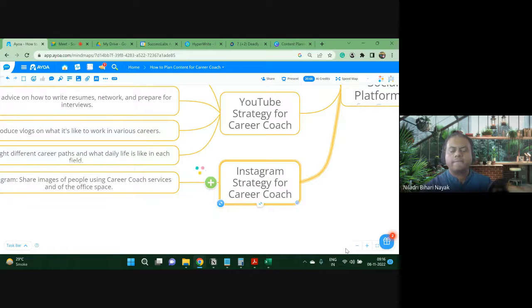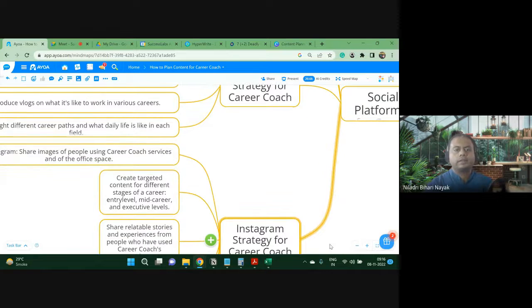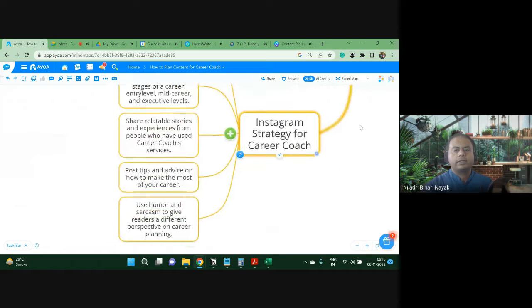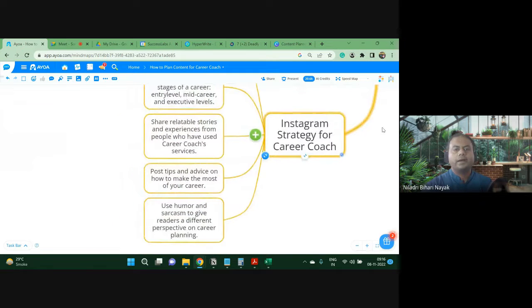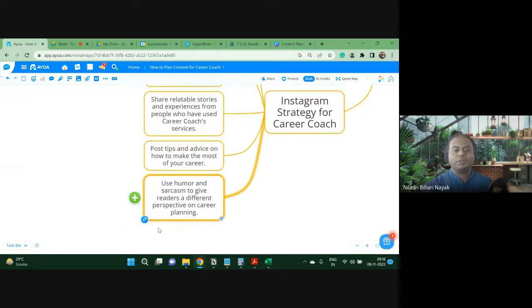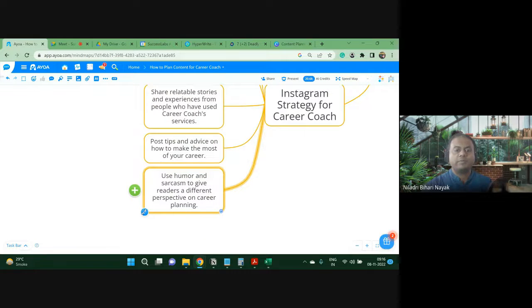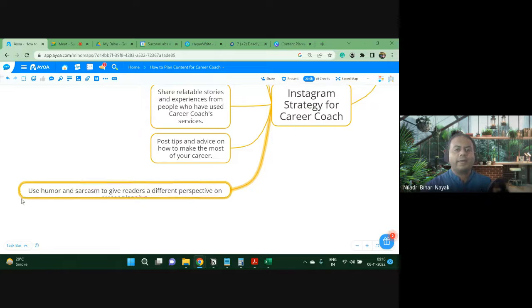Four ideas. Let's first implement four ideas, then we will go for more ideas. Let's see. Okay. I like the fourth one. Use humor and sarcasm to give readers a different perspective on career planning.